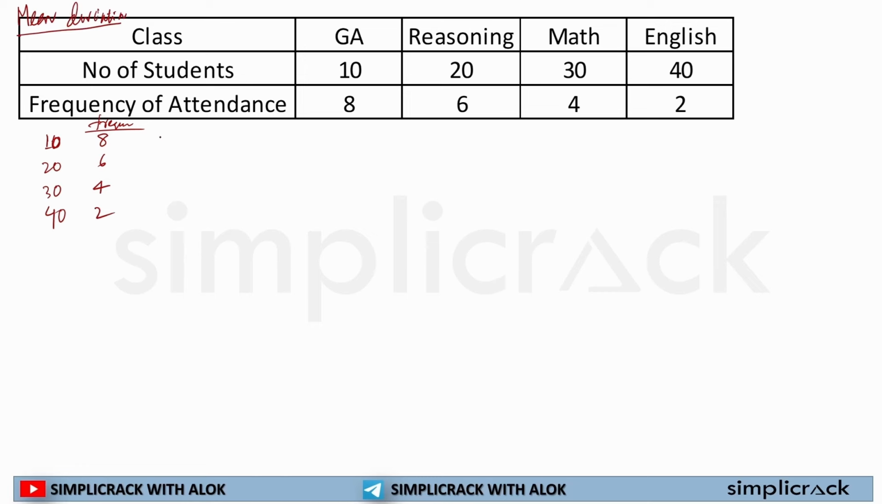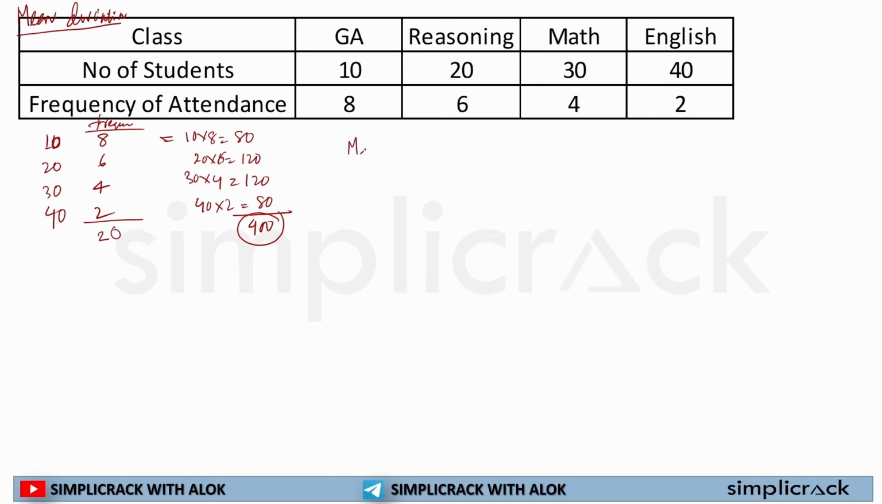The first thing I will do is take the value 10 multiplied by 8, which is 80, 20 multiplied by 6 is 120, then 30 multiplied by 4 is 120, then 40 multiplied by 2 is 80. Then I add all the observations: 120 plus 80 is 200, 200 plus 200 is 400. Now the sum of all observations is 400. The total number of observations is 2 plus 4 is 6, plus 6 is 12, plus 8 is 20.